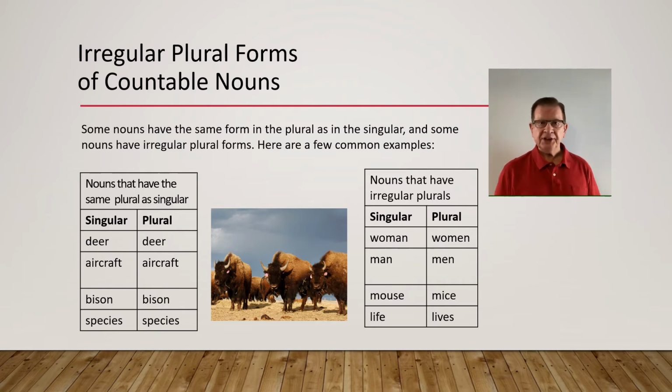Now let's look at irregular plural forms of countable nouns. Some nouns have the same form in the plural as in the singular, and some nouns have irregular plural forms. Here are some common examples. Nouns that have the same form in the plural as in the singular: deer, aircraft, bison, species. Nouns that have irregular plural forms: woman, women. Man, men. Mouse, mice. Life, lives.